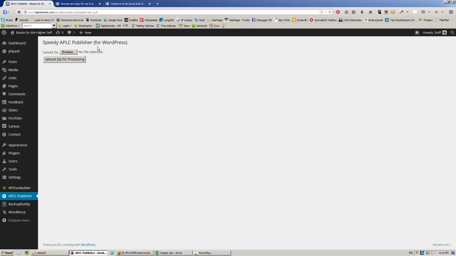I'm going to use this plugin to do the bulk upload. I'm going to upload the zip file. It's going to open the zip file and read in all the files. I like this plugin. It's very reliable. I got this from a private label rights publisher, not the same one I got the articles from, a different publisher. And I like this plugin. It's very simple. It's very reliable.